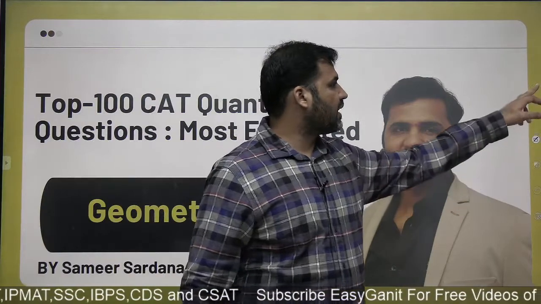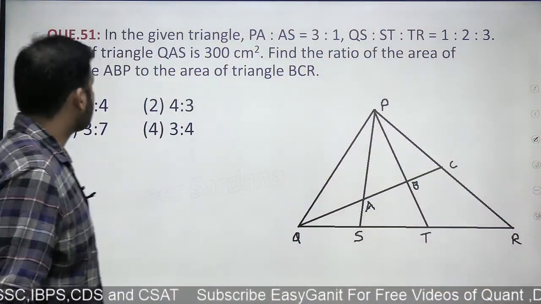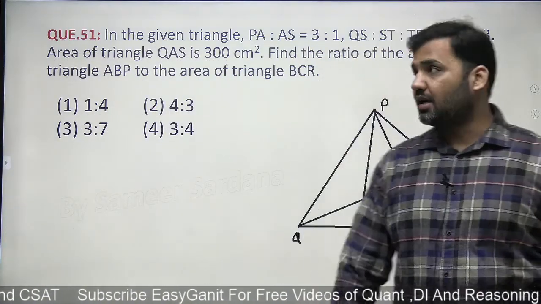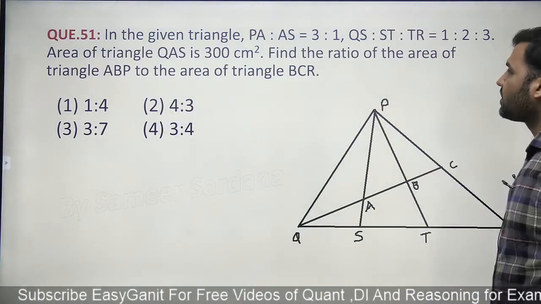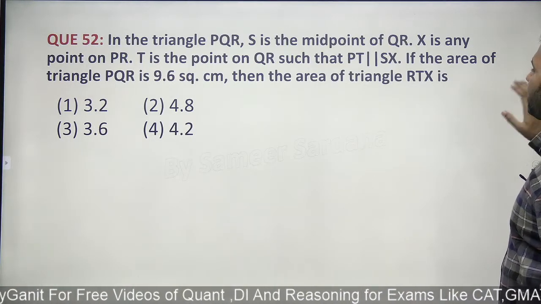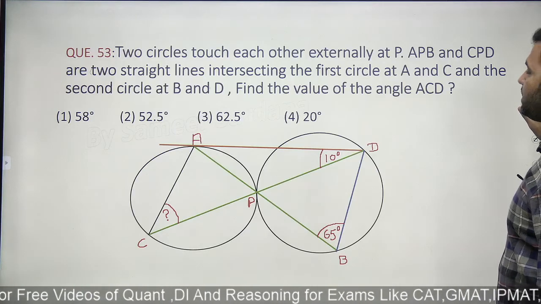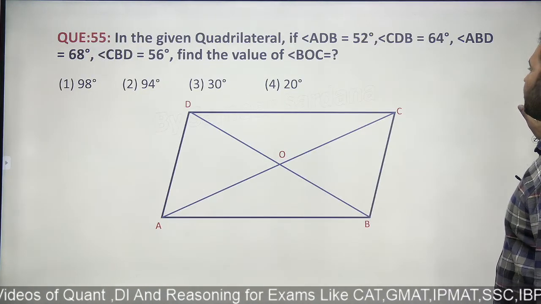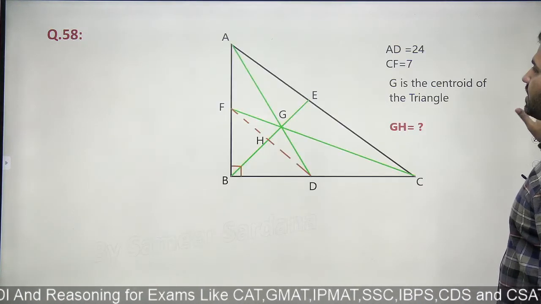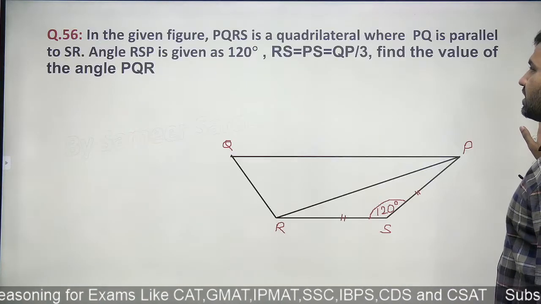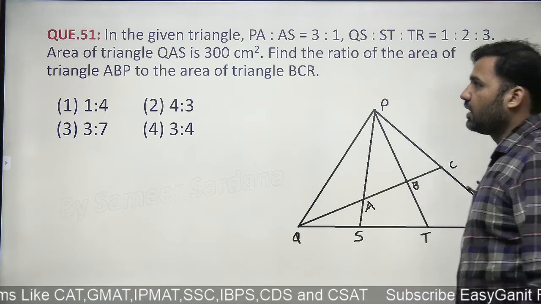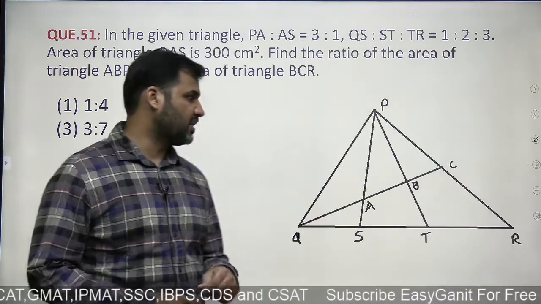Right? And before I start, I want you to have a look at all these questions. This is the question number 51 of area of triangle. Please have a look at it. Take a screenshot. Let me quickly take you through all the questions that we will be discussing in this whole video. Question number 51, 52, area of triangle. Take a screenshot if you want. 53, 54, 55, 56, sine rule, cosine rule, 57, cyclic quadrilateral, 58, right angle triangle. So these are the questions that we will be discussing, right, which will give you a comprehensive revision of all the important concepts and relevant concepts.